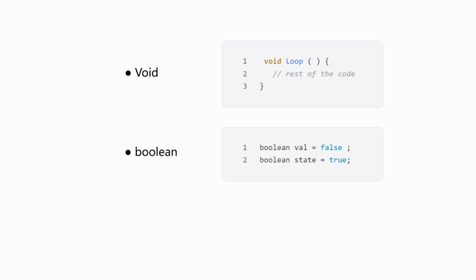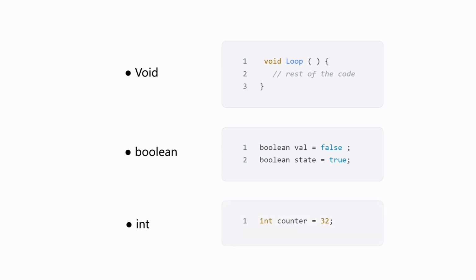Data types specify the kind of values a variable can hold and define the operations that can be performed on it. In this lesson, we will focus primarily on void, boolean, int, float, and char. Void is used exclusively in function declarations, indicating that the function does not return any value to the calling function. Boolean can only take two possible values, true or false. Each Boolean variable occupies 1 byte of memory.